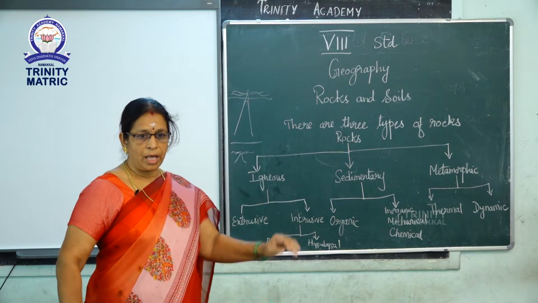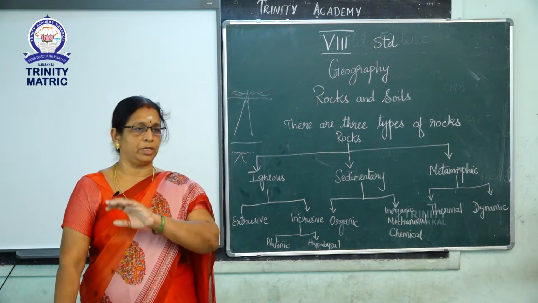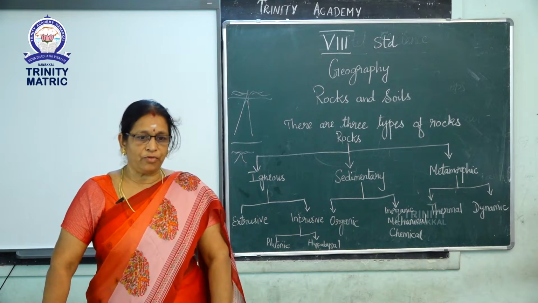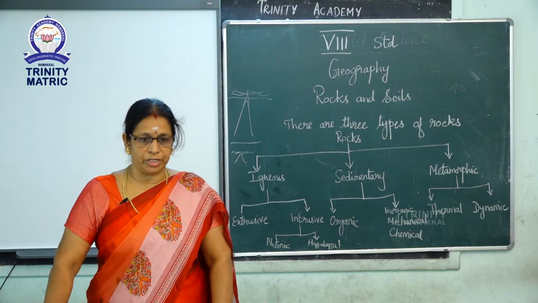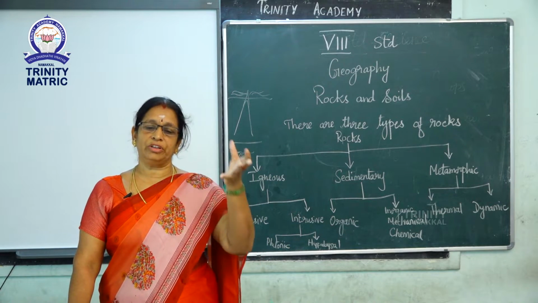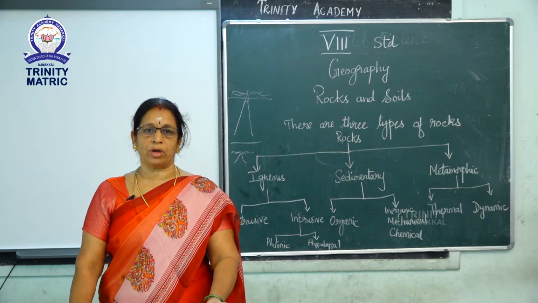And next one, hypabyssal rocks. These rocks are formed at shallow depth. The example for this one is dolerite. Since these rocks consist of large crystals, they are also known as crystalline rocks.